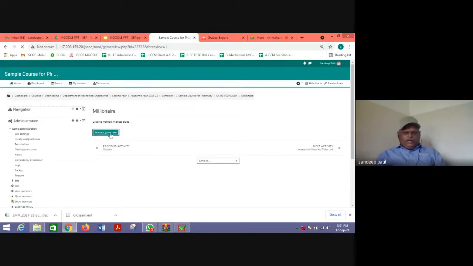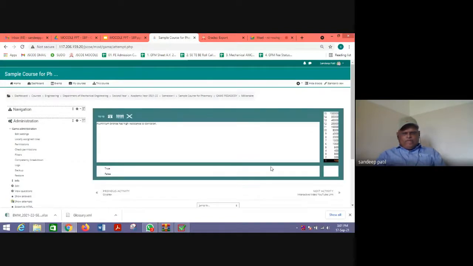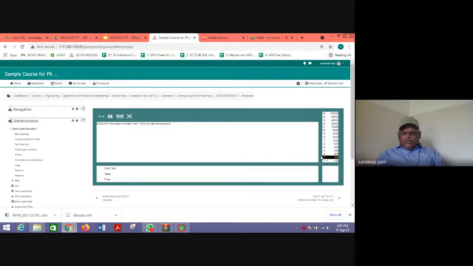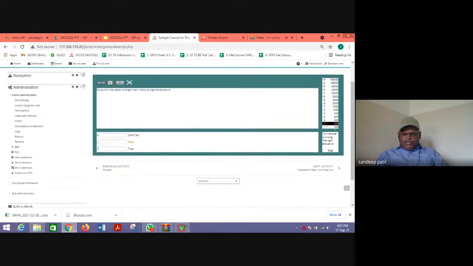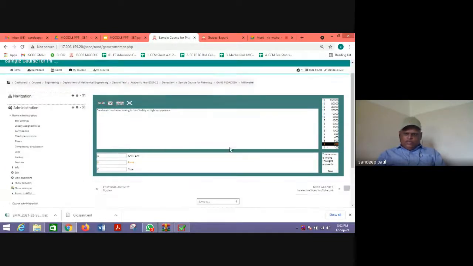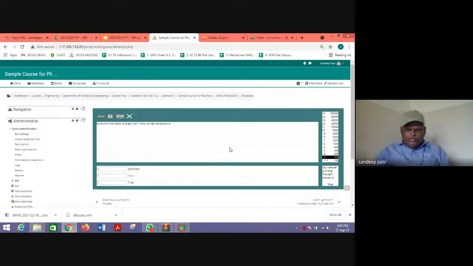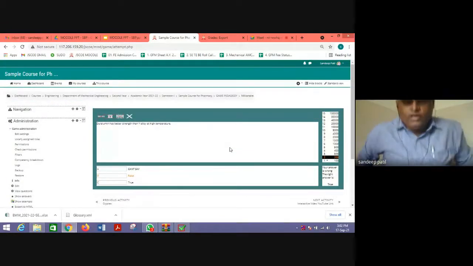The game will appear. Likewise, you will select the correct answer. Suppose I try to select any one answer, then I will go to the second question. Let us see. Here the game is stuck at question number 2 because I have given the wrong answer, so the student can attempt again. That is why we will give multiple attempts.